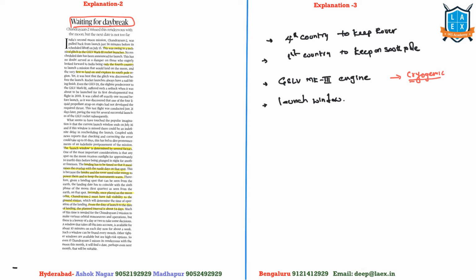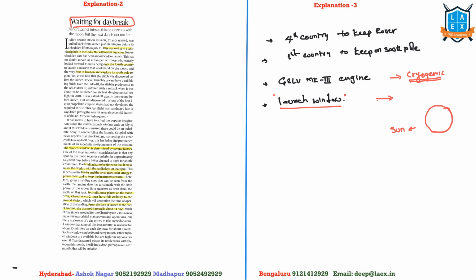India has tested this cryogenic engine before, but a small technical glitch postponed things. So, when it can be launched again, there has to be a launch window. How is this launch window observed, or what is the basis to figure out this launch window? Remember, 15 days is equivalent to one day on the moon. So there has to be sun, and the sun has to give solar energy for this rover to work. So only when the sun is there on the moon can this be launched. That's why the launch window comes once in a month.